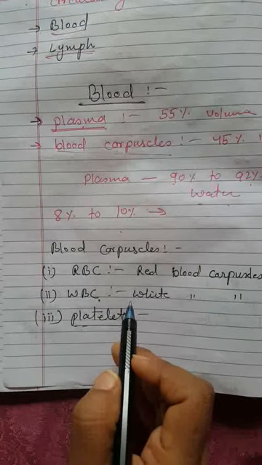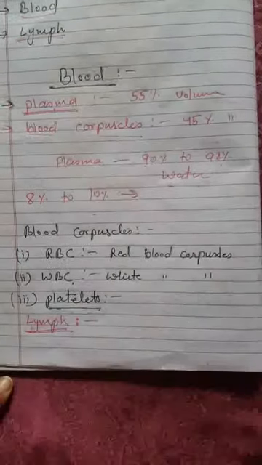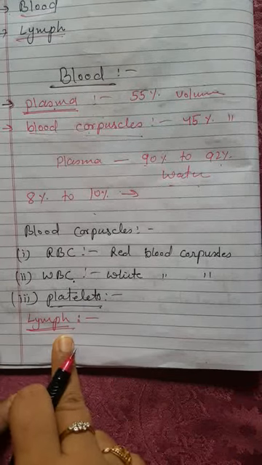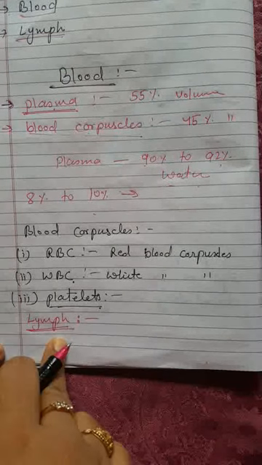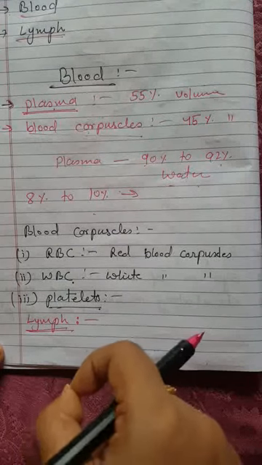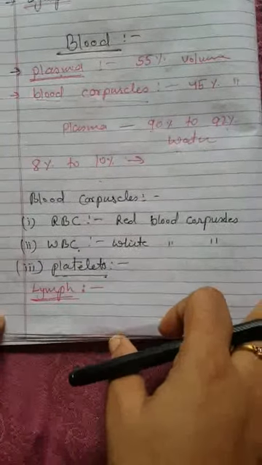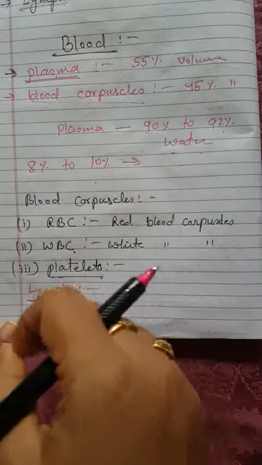So we have studied the circulatory medium blood, which consists of plasma and blood corpuscles. Now we will study lymph. Lymph is another type of fluid which also helps in the transportation of various materials. This lymph is also known as tissue fluid or interstitial fluid. Lymph flows only in one direction, that is from tissue to heart.